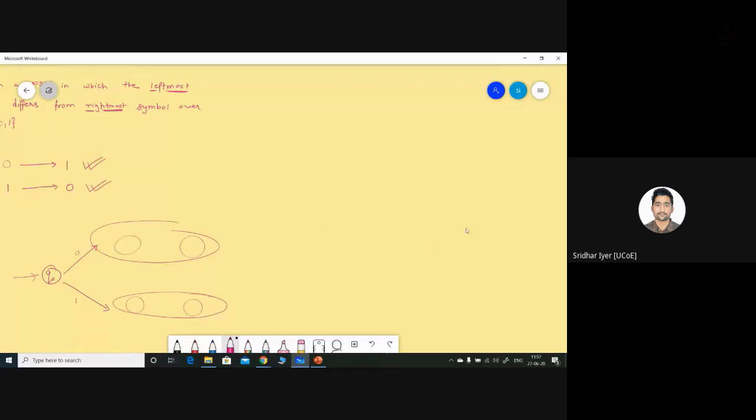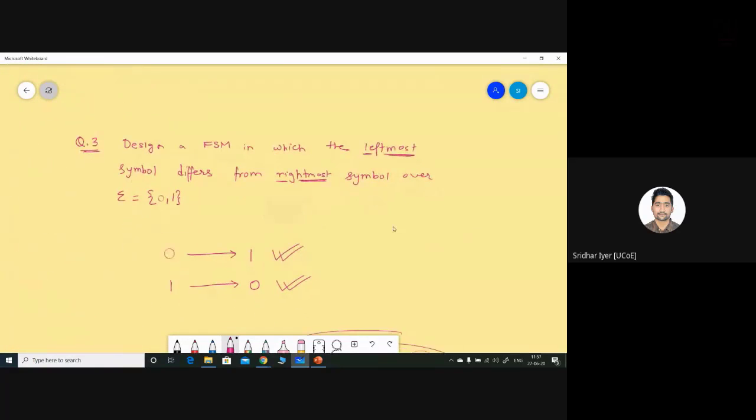Just keep in mind the logic. The logic is that you have to accept the strings which have leftmost symbols different from the rightmost symbols. So you have to start with Q0, take the input as 0, then whatever be the input, accept it. Just make sure that it ends with a 1. Similarly, the path which is present below should be accepting the string starting with 1 and ending on a 0. So this is quite tricky, because otherwise this is a simple question, but you are doing it for the very first time, so it might be a little tricky. So try.